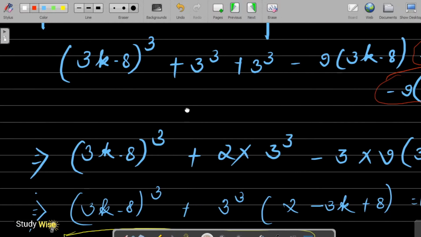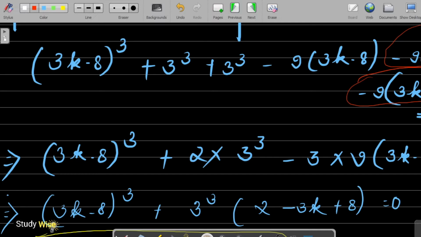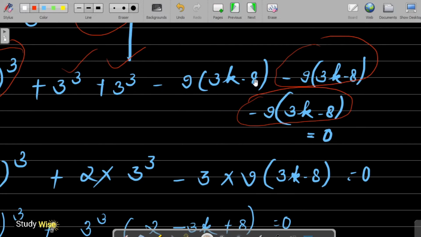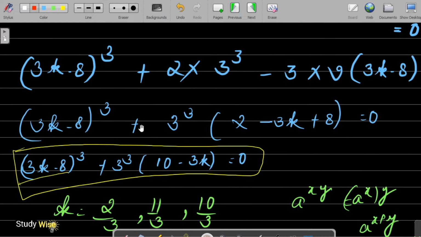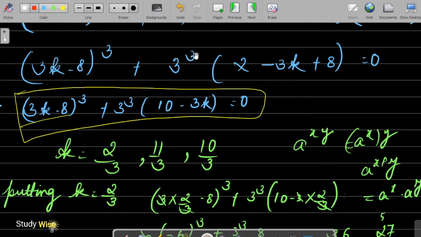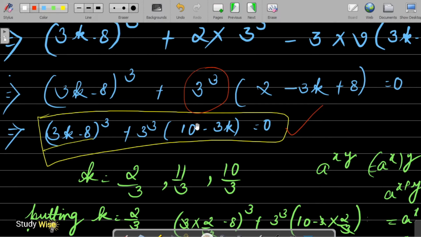Now we will solve this equation. We have (3k - 8) whole cube, then we have 3 cube and 3 cube, then we have (3k - 8) into 9, three times. So we will write this as (3k - 8) cube + 2 into 3 cube - 3 into 9 into (3k - 8), and we will solve it. Like this, we'll take 3 cube as common, and then we will solve and we will get this equation. Now we don't need to proceed solving it further.